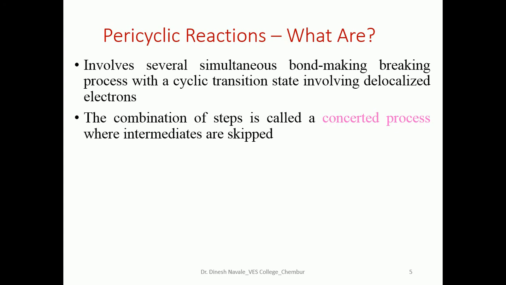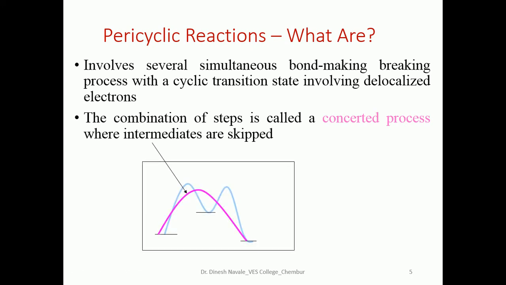The combination of the steps is called a concerted process, where intermediates are skipped. In the diagram, you can easily observe that intermediates are formed only for multi-step reactions or normal reactions, but for the pericyclic reaction, your reactant will be directly converted into the product without forming any intermediate, as shown in the pink graph.